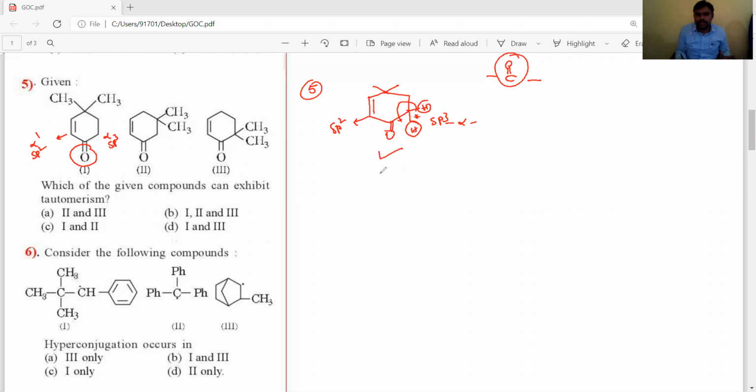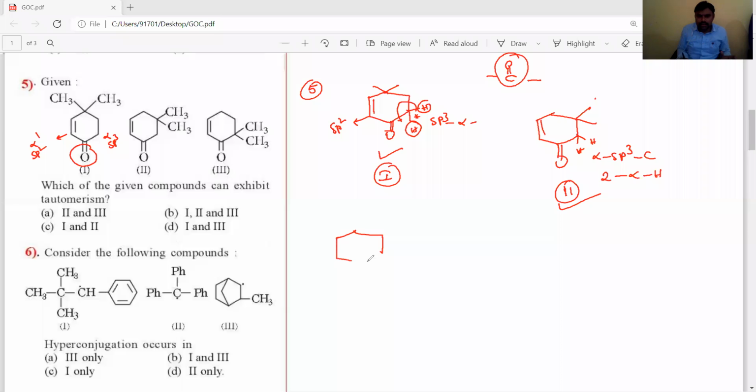And second, you see, here is present, and here two alpha hydrogens are present. This alpha sp3 carbon has two alpha hydrogen atoms present. That's why this is also involved in tautomerism. Now the third one, the third one is an exceptional condition, dear students.